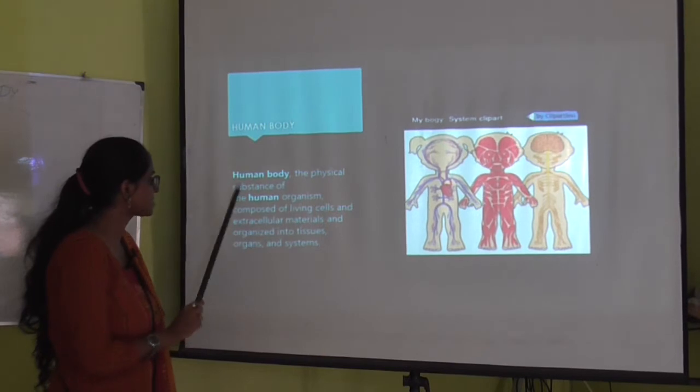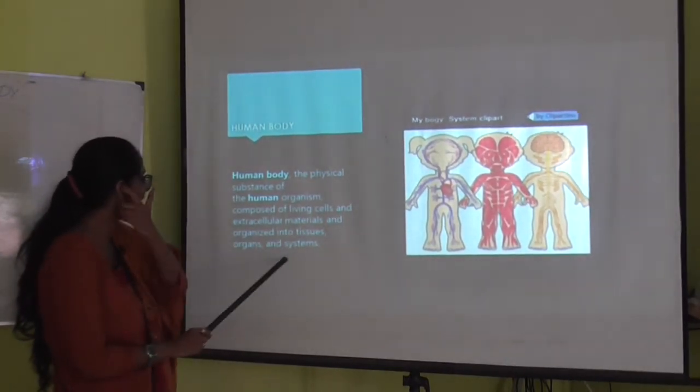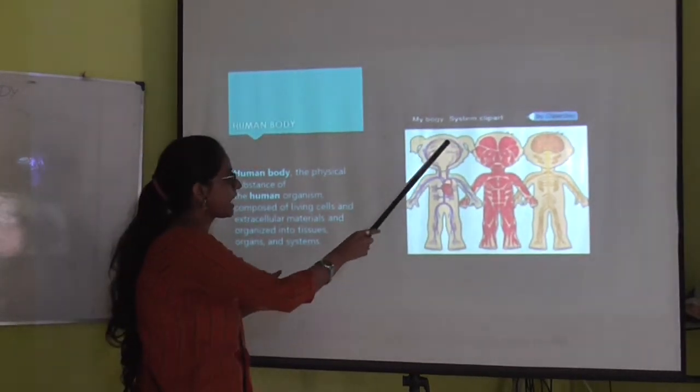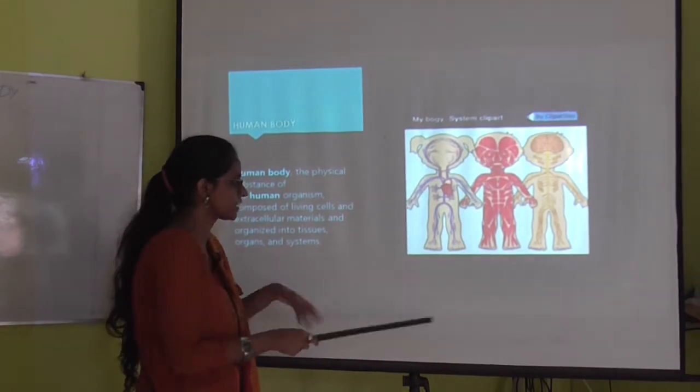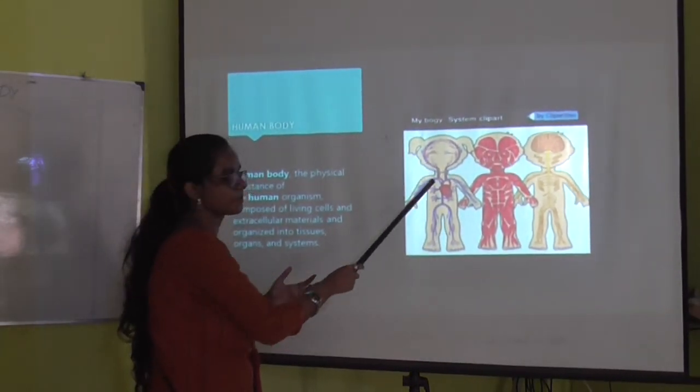That is why it is said that the body is organized into tissue, organ, and organ system. Here we can see how the tissues are arranged in our body.